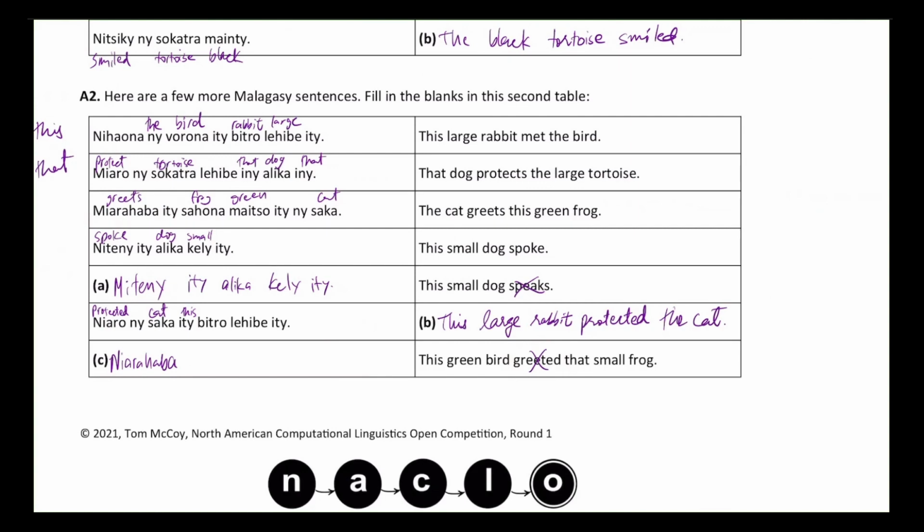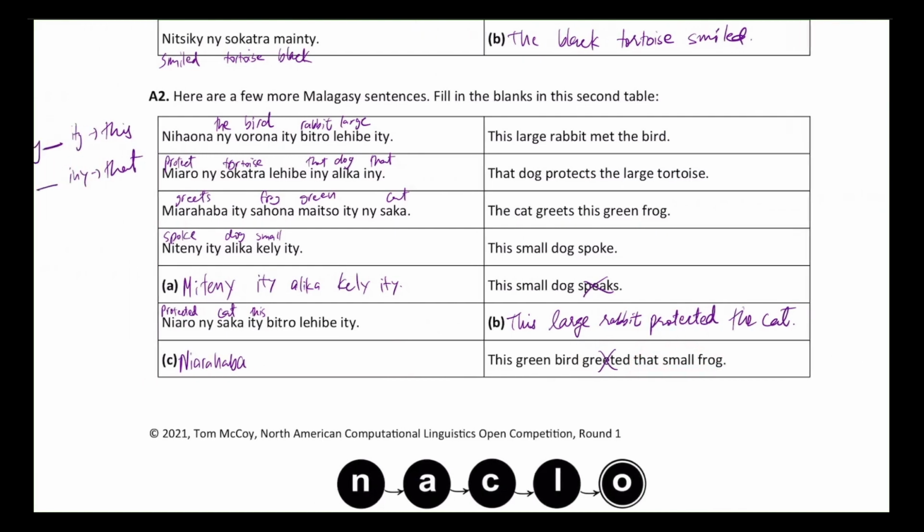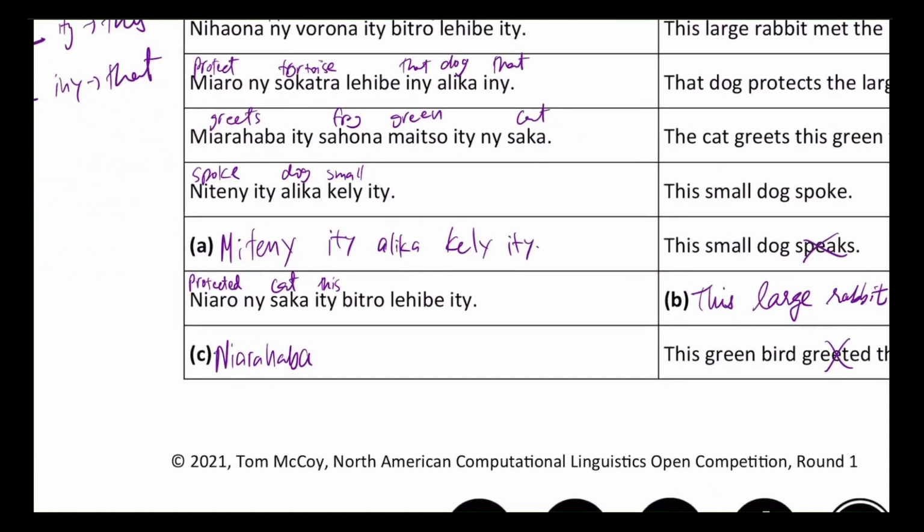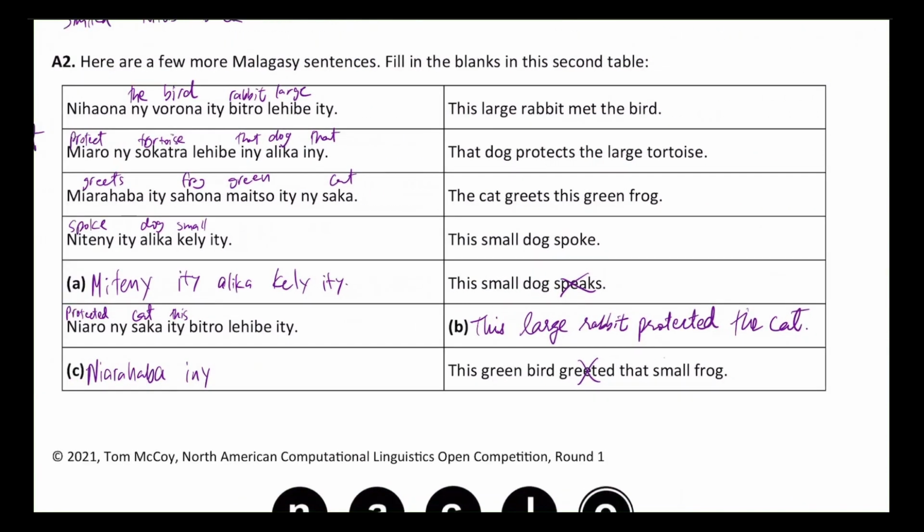Now we have to write the subject or the object. We have to write the object because the object is always before the subject. The object in this case is that small frog, because that is what the action is being performed on. That small frog. We know that that indicator is with ini and ini before and after the noun, so we're going to write ini. Now we have the noun. The noun is the small frog.